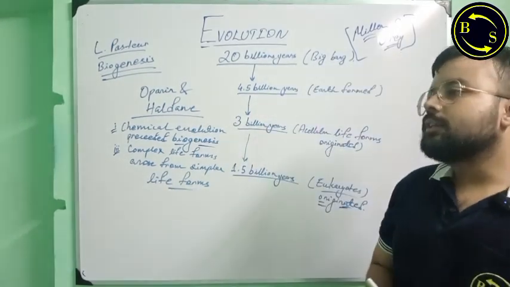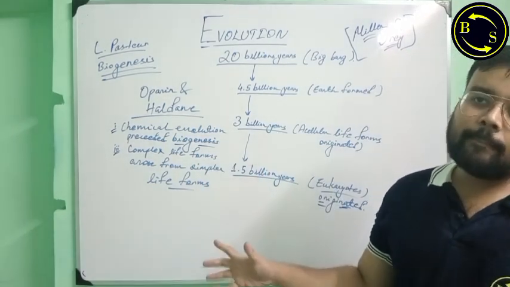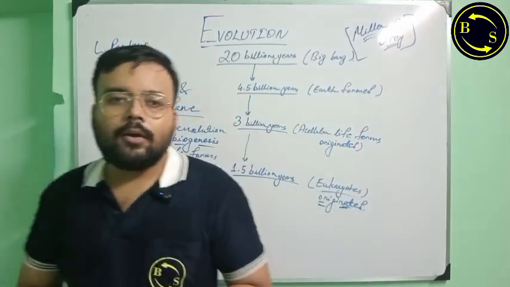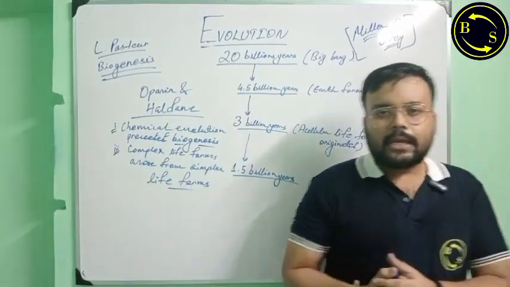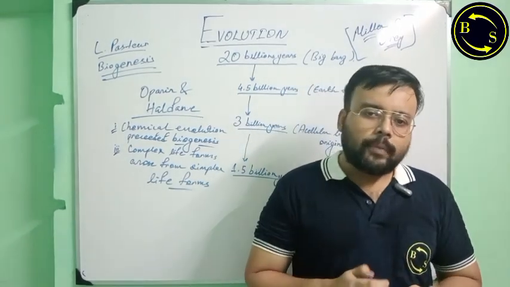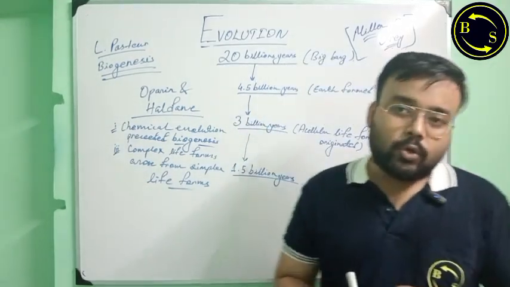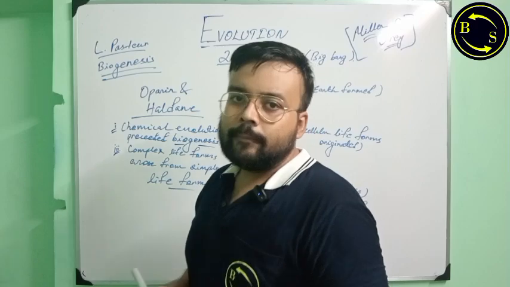Since the surface temperature of Earth was very high at that time, during rain, lightning discharge occurred, which caused assimilation of methane, ammonia, other nitrogenous compounds, and hydrogen into amino acids, lipids, and carbohydrates.